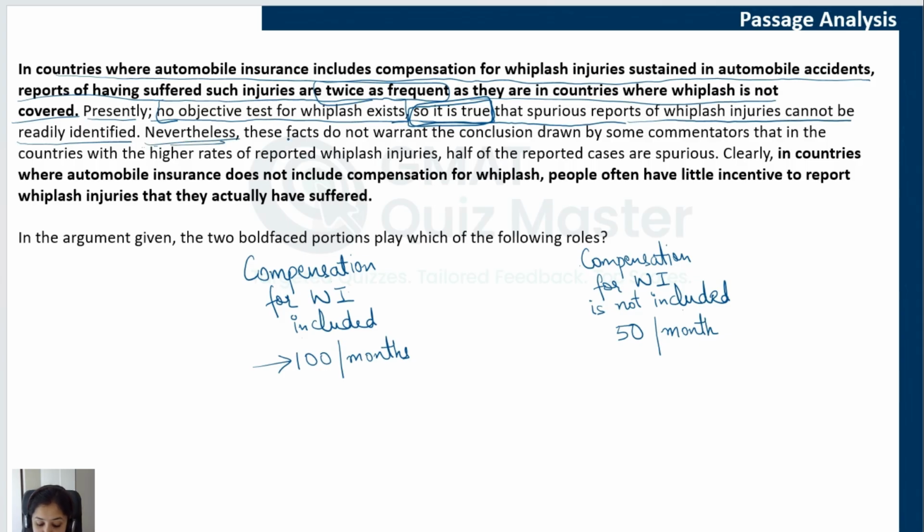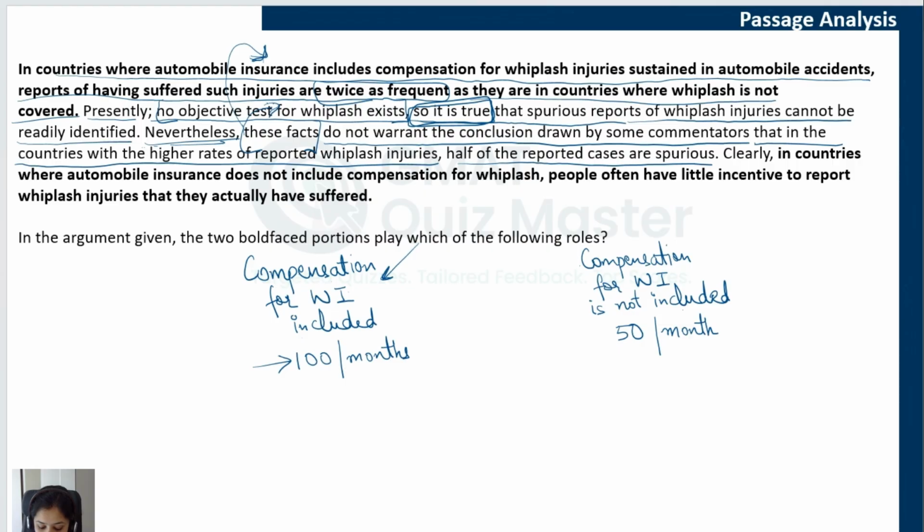Nevertheless, still, these facts, now what are these facts? The first one is related to the difference in frequency, and the second one is related to the absence of an objective test because of which we cannot verify the reports. Still, these facts do not warrant the conclusion drawn by some commentators. So the author is saying that yes, these facts have been given, I agree, but still we cannot arrive at the conclusion that the commentators are arriving at. And what is that conclusion? That in the countries with the higher rates of reported whiplash injuries, so the commentator's conclusion is about these countries, half of the reported cases are spurious.